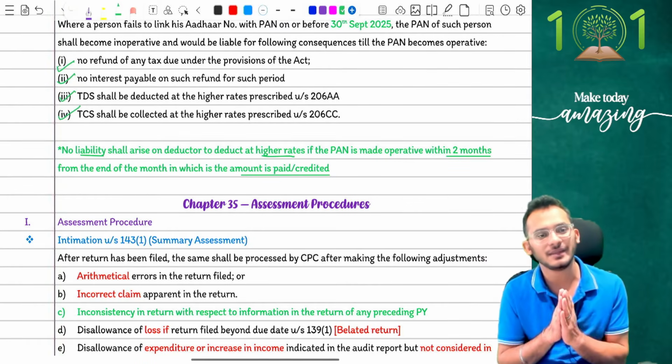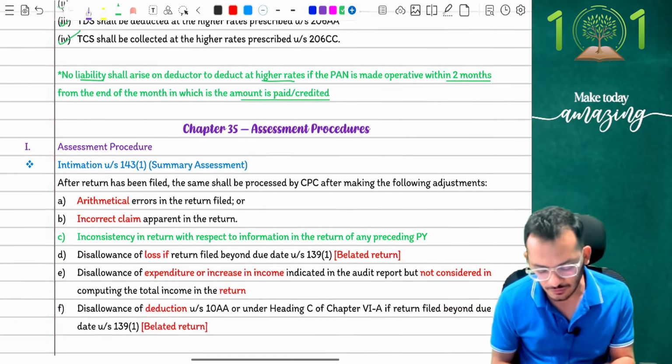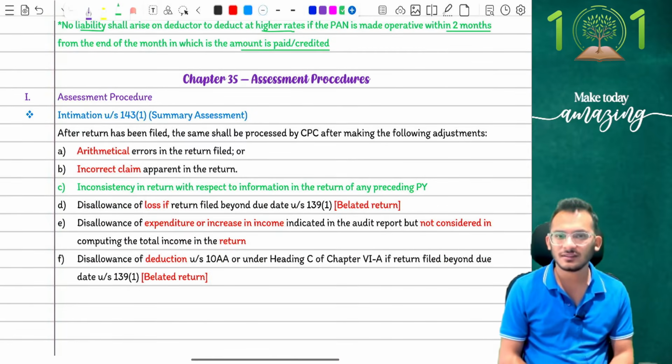Any doubts on the conditions to me? Clear enough to go? Perfect. Let's move forward to the smaller things, people. Very small things which are pending for you right now.